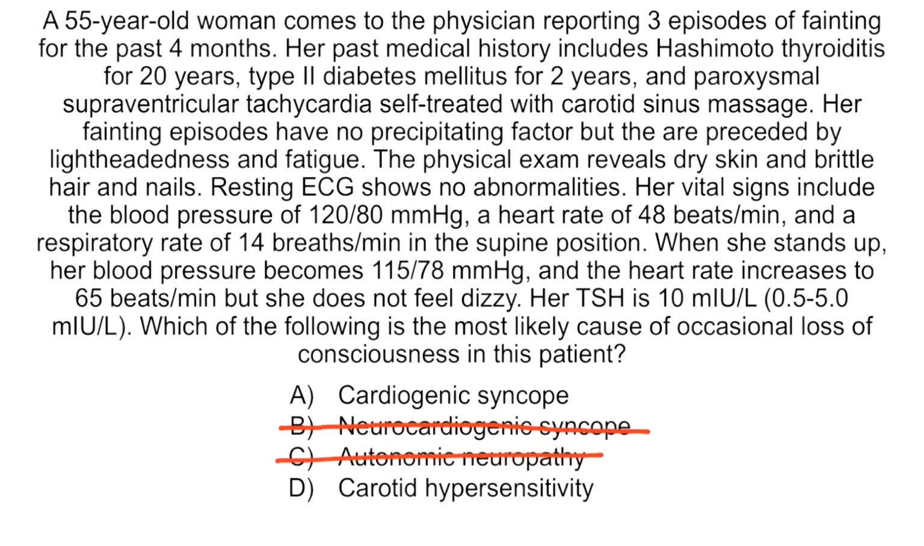Option C, autonomic neuropathy, is incorrect because this patient has a very short-term history of diabetes mellitus. Additionally, standing up causes the normal hemodynamic changes in this patient, suggesting that her autonomic nervous system functions normally. Finally, option D, carotid hypersensitivity, is incorrect because this patient's fainting episodes are not triggered by external pressure on the carotid sinus. And that concludes our lecture on syncope.